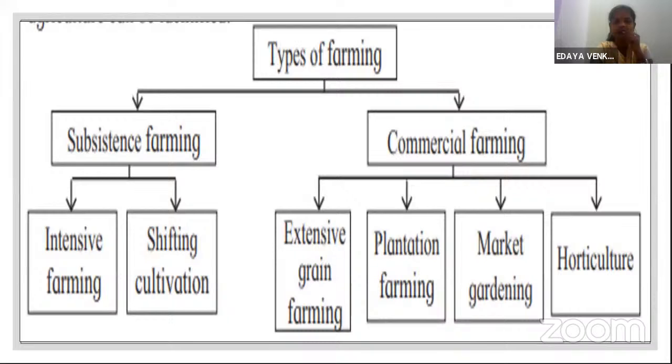So now we learnt about subsistence farming and commercial farming. Subsistence farming is done for family purpose and commercial farming is done for business purpose. Now we will learn in detail about intensive farming and shifting cultivation.